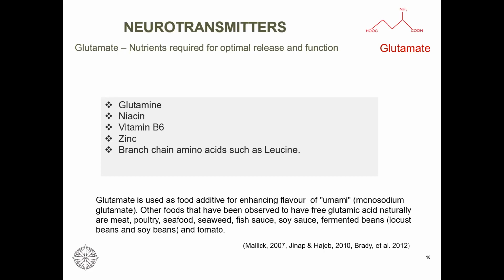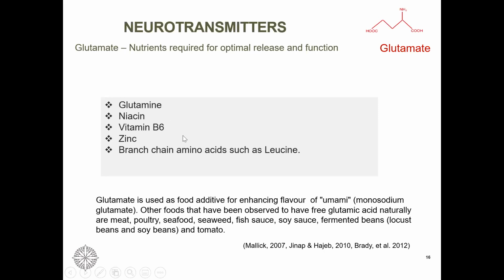Why I'm expanding on this is that in your case study question in the exam, you might be asked to list some cofactors and then also asked to give a rationale. So it's important to remember the rationale is the function of that cofactor. So zinc is required for the glutamate receptor action.